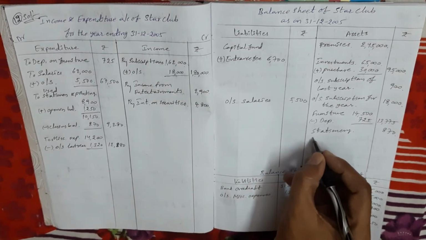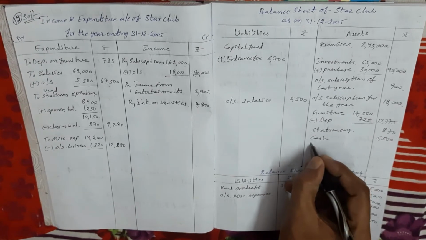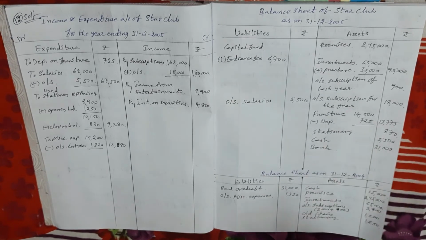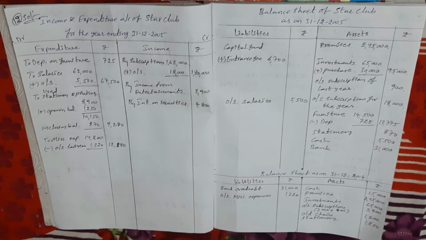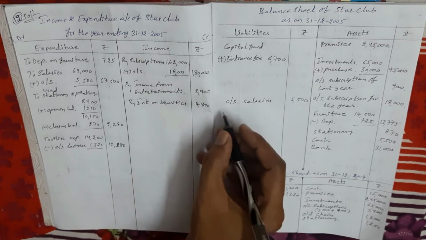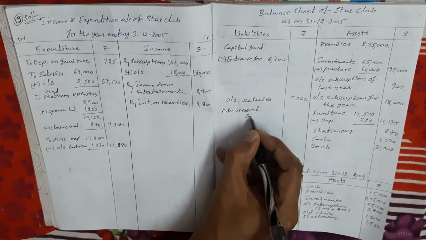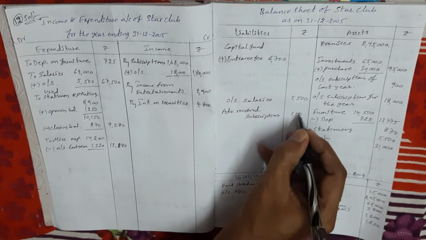The next item, closing cash and bank balance. In the current year balance sheet, asset side, cash balance 5,500, bank balance 31,000. Okay. In the receipts and payments account, the 2006 subscription amount is given. So the 2006 subscription amount means next year's amount, advance received in the current year. So it comes in the current year balance sheet, liability side, as advance received subscriptions, 1500.